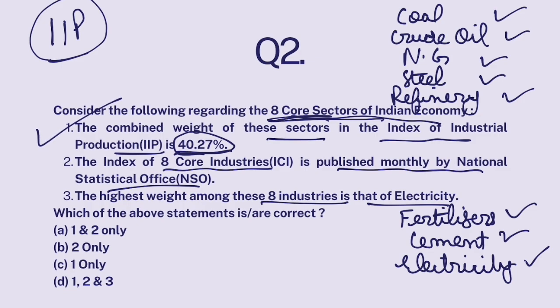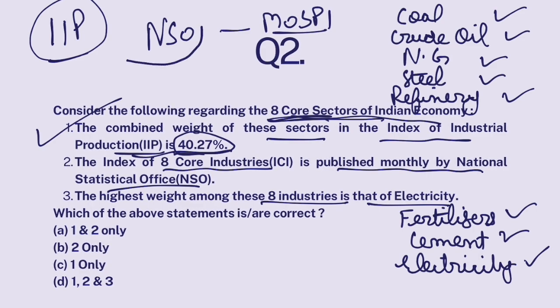Now, Index of Industrial Production is measured, compiled, and published on a monthly basis by NSO, which is under Ministry of Statistics and Program Implementation. Okay. So, IIP is made by NSO.